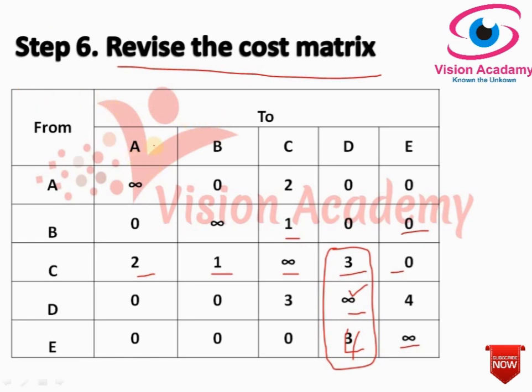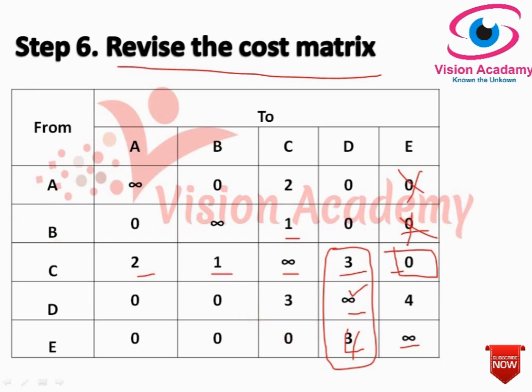As usual in step number 4, we start with rows and identify the single 0. There are 3 zeros here, here also 3 zeros, here there is 1 0. Give a rectangle around this and cross out all other 0 in the row and the column. And moving to fourth row, there are 2 zeros, we can't proceed further. Here too 2 zeros. Okay, we can't proceed further.